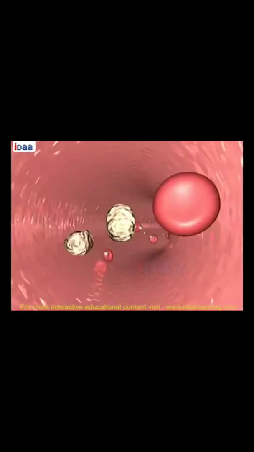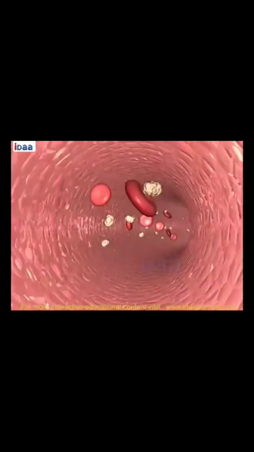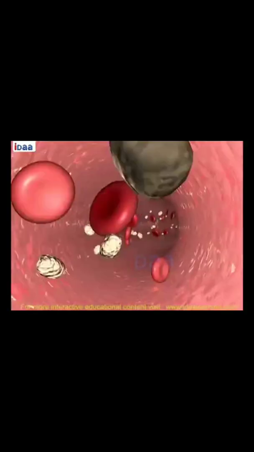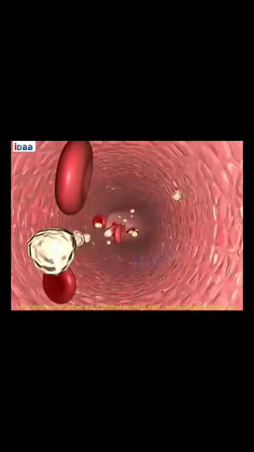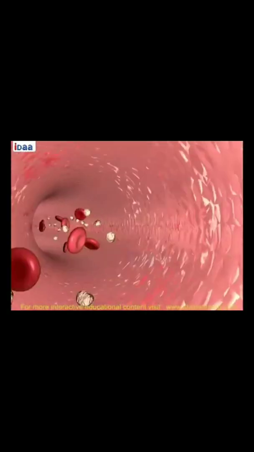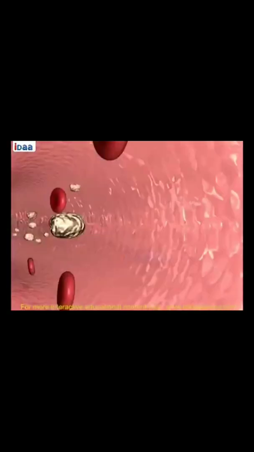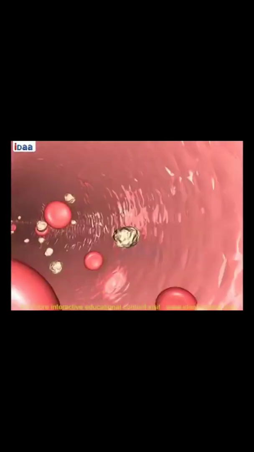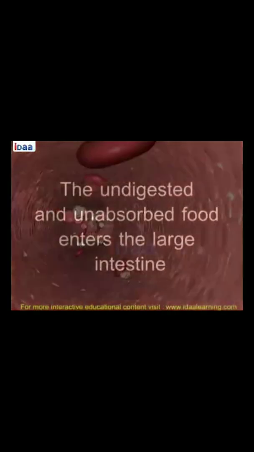Villi absorb digested food. The absorbed food is then sent into the bloodstream and builds complex substances like protein. Already protein is broken down into simpler substances, but in the bloodstream it is again converted into complex substances. This process is known as assimilation.